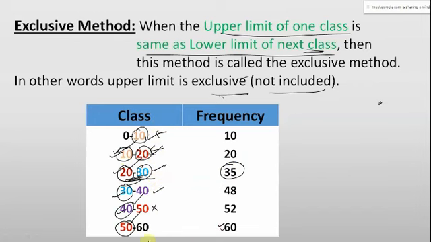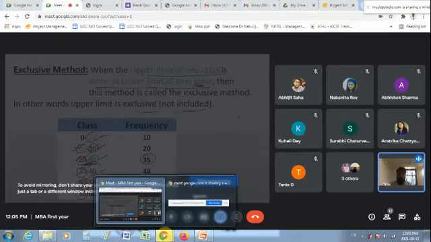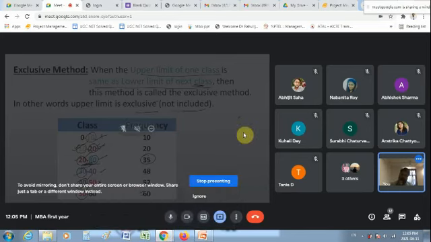Are you getting my point? What is the exclusive method? The upper limit is not included. Yes, sir. Upper limit is exclusive, it is not included. This way of presenting the data is called the exclusive method, where the upper limit is not included in the data. Any problem? No, sir. Okay. I want a response from others also. Okay, no problem.